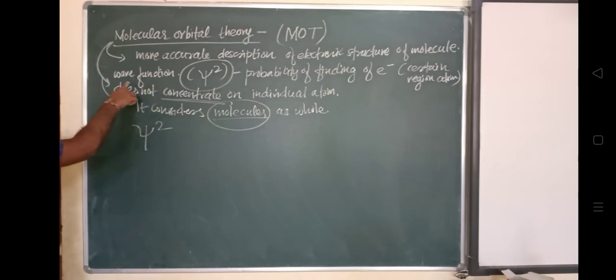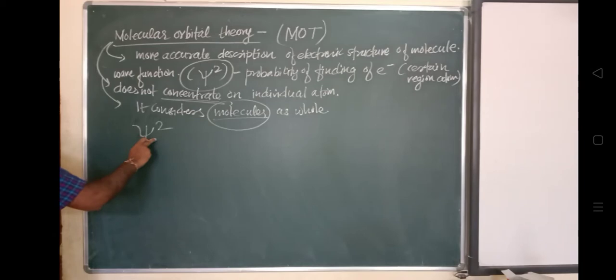And what is this psi square? This is called a wave function, and it gives us the probability of finding the electron in a certain region, near an atom.